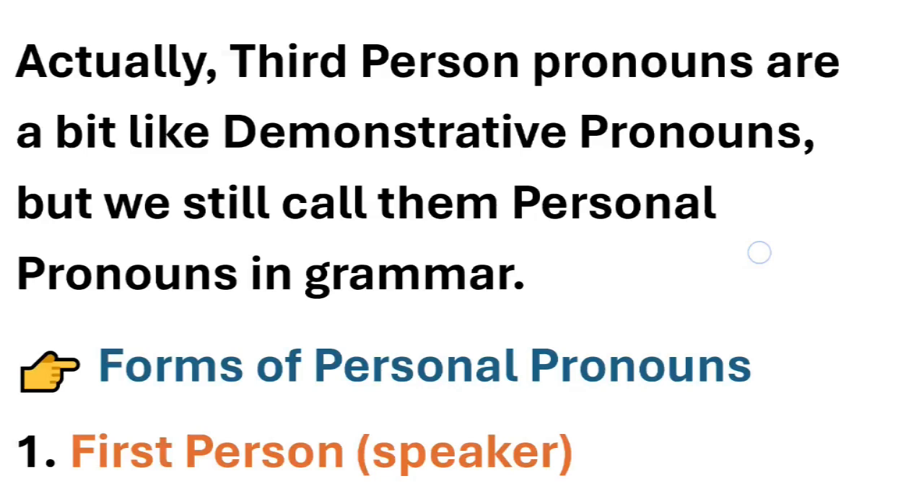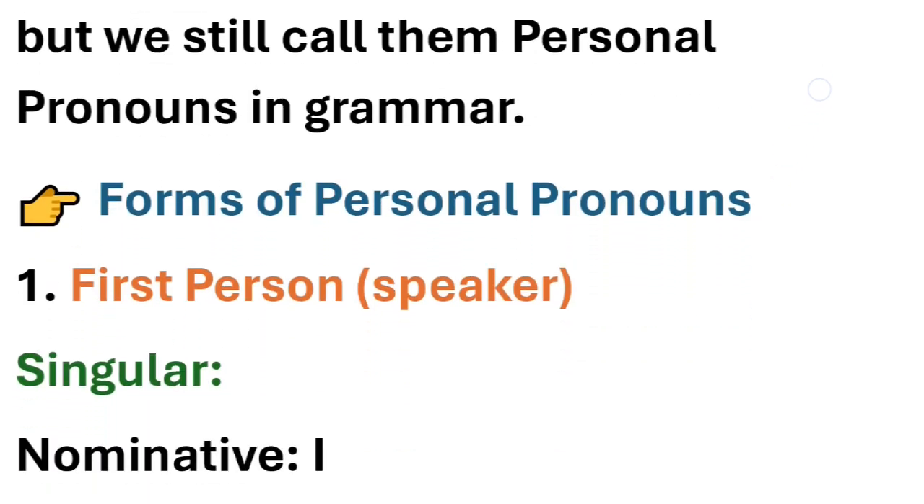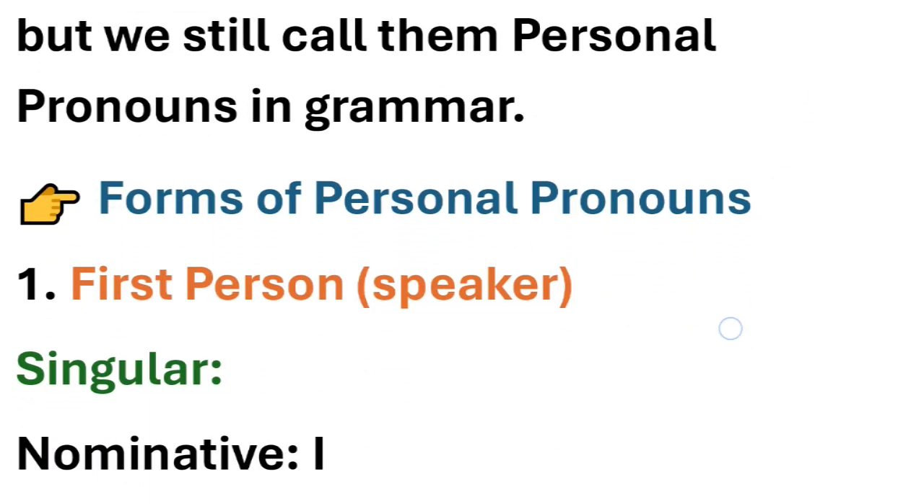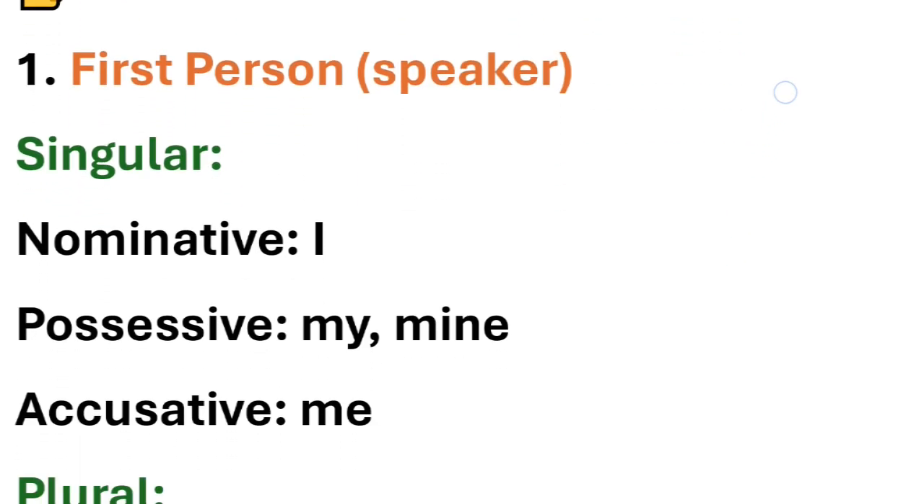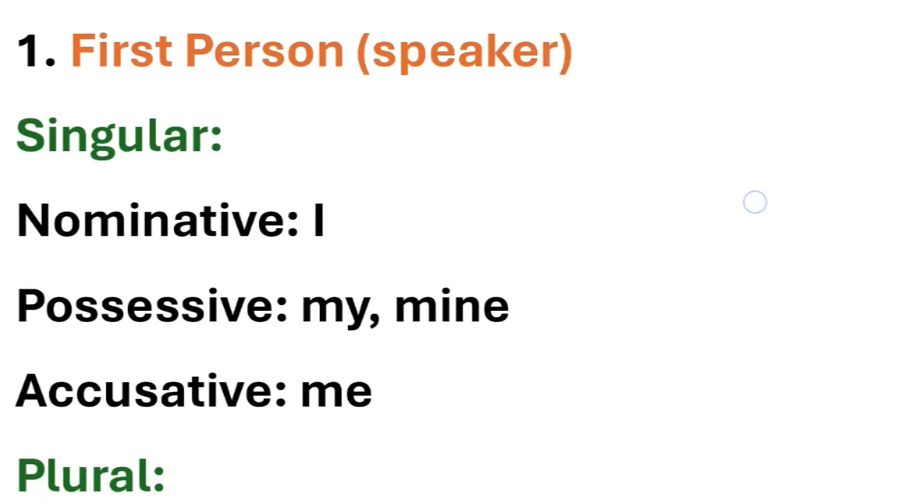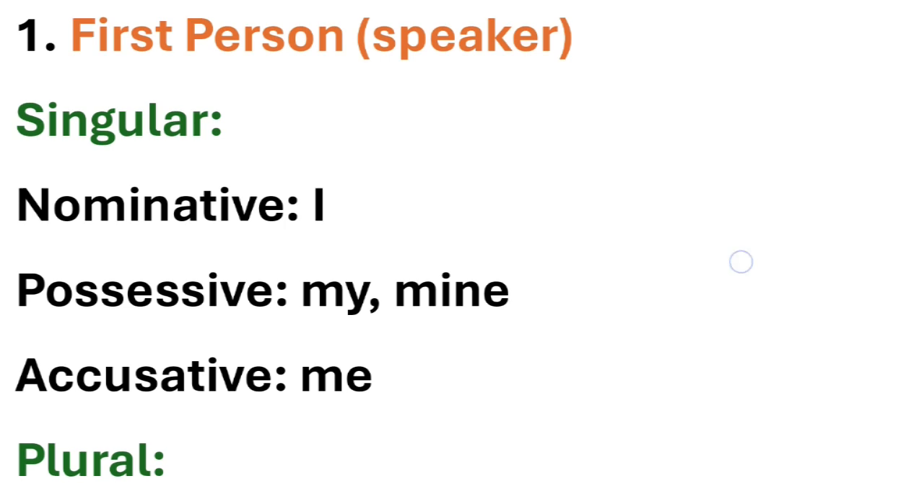Now let's talk about forms of personal pronouns. Which are the forms of personal pronouns? First person, as we know, this person is always the speaker. In singular, we have certain sections. For the nominative, it can be I. Possessive pronoun can be my or mine in the first person singular. And for the accusative pronoun, it can be me.